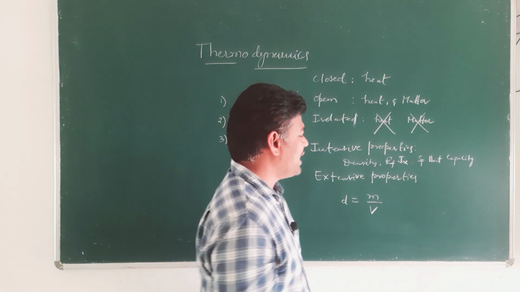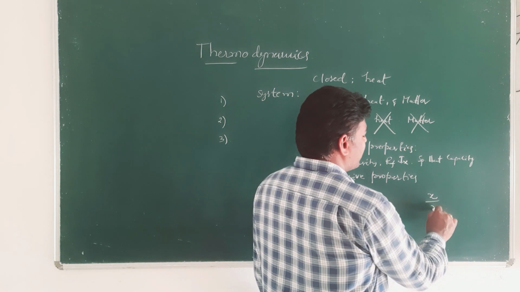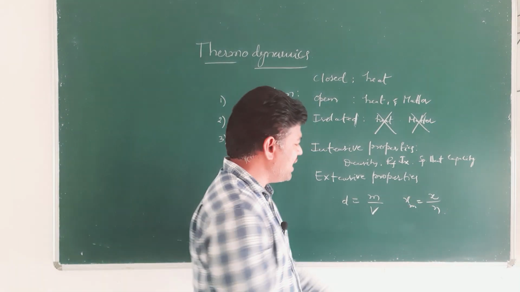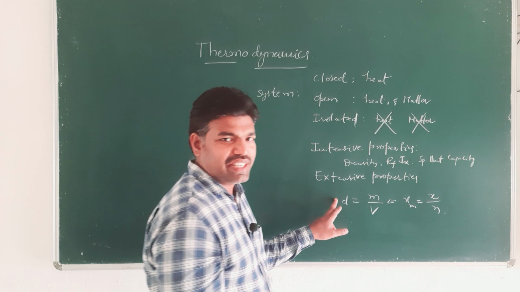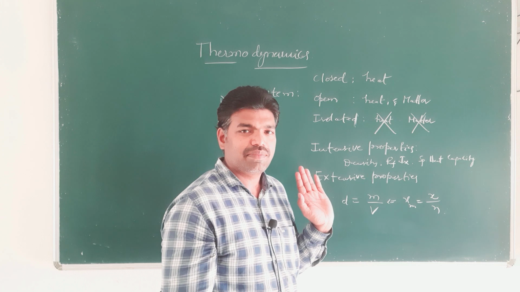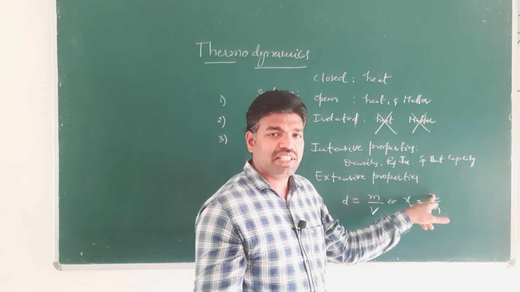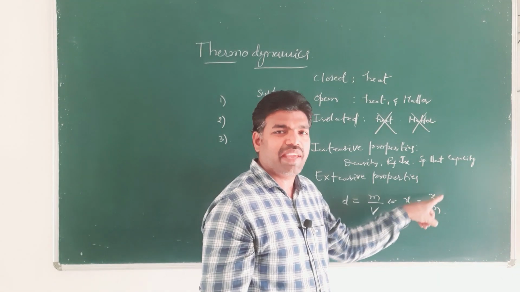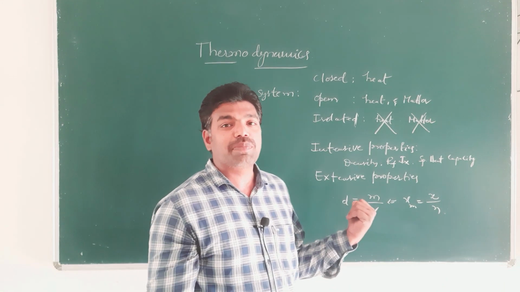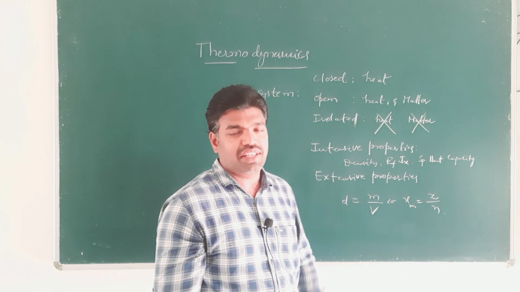If X is the extensive property of n moles of substance, then the molar property of the system is Xm equal to X by n. The example for this is density: density is equal to mass by volume, that is, the ratio of two extensive properties is intensive in nature.